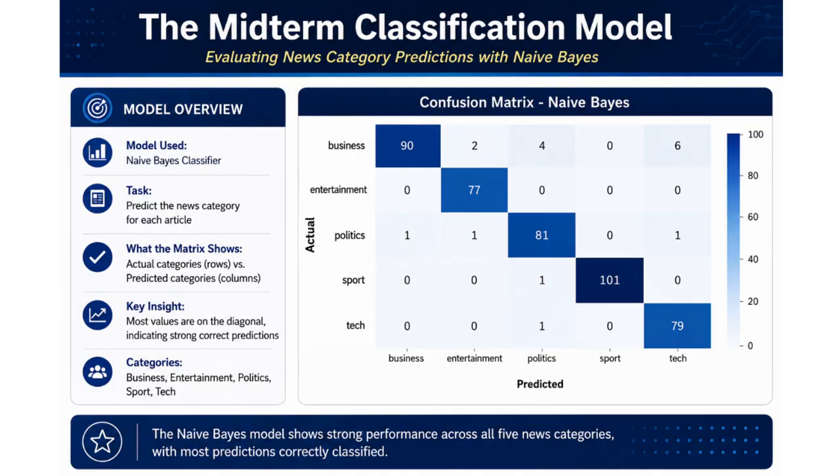For the classification part of the project, I used a naive Bayes model to predict the category of each news article. This confusion matrix shows the actual categories compared with the predicted categories. Most of the values are on the diagonal, which means the model correctly classified most of the articles. This is the midterm classification model. This is what I did during the midterm.